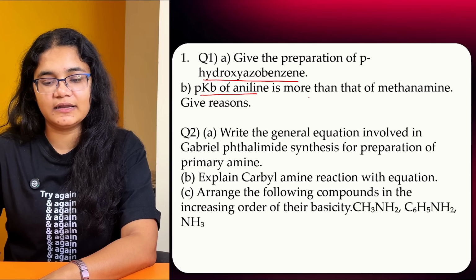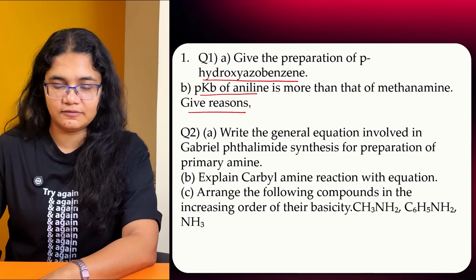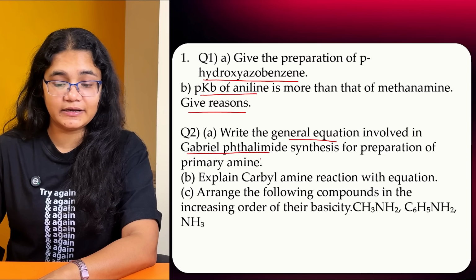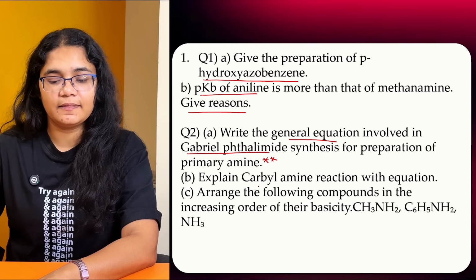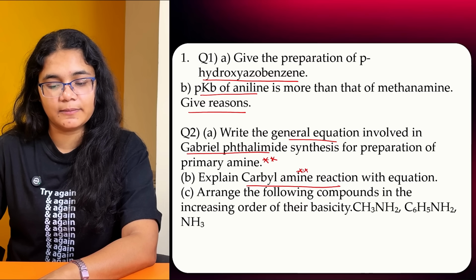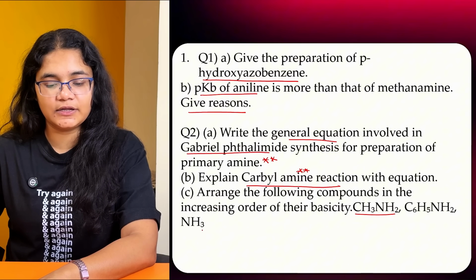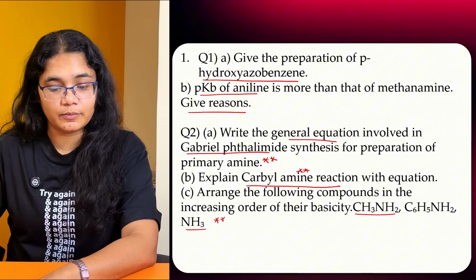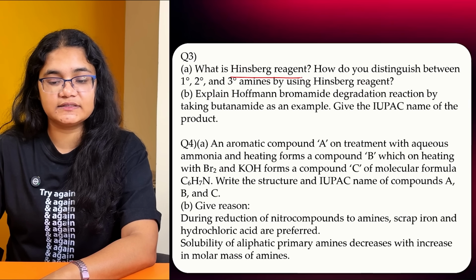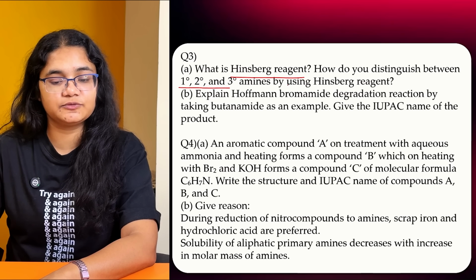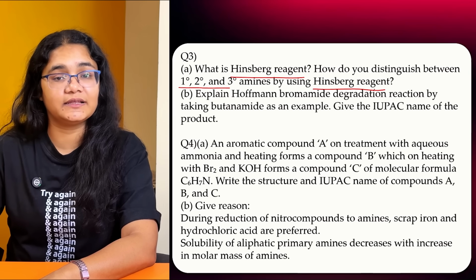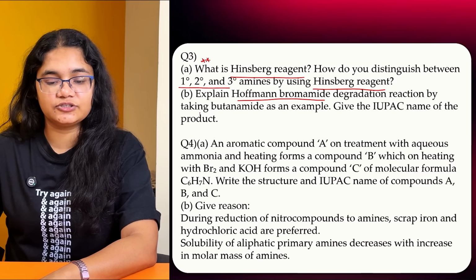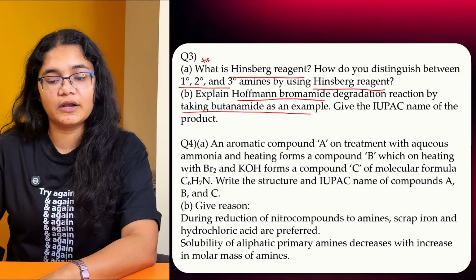Then pKb of aniline is more than that of methanamine, give reason. Next, general equation involved in Gabriel phthalimide reaction, very, very important question. Then carbylamine reaction, again super important question. Then the basicity order in the aqueous medium, that is also an important question. Then you have what is Hinsberg reagent and how do you distinguish primary, secondary and tertiary amines by Hinsberg reagent. This is an important one.